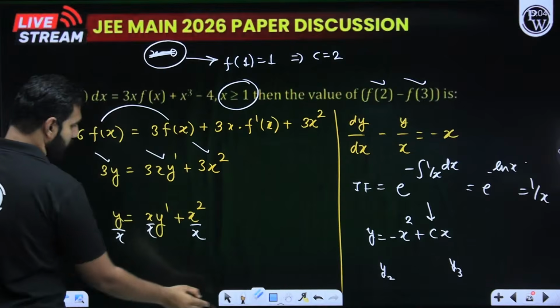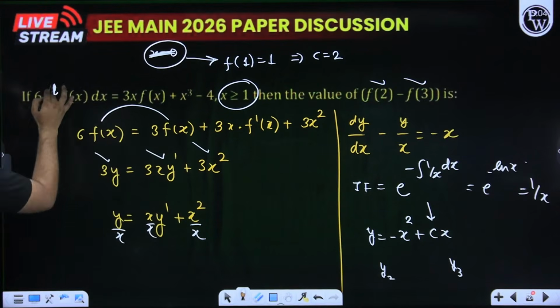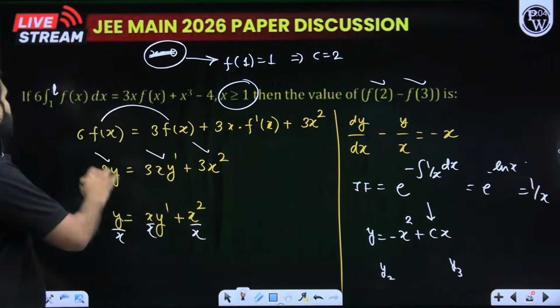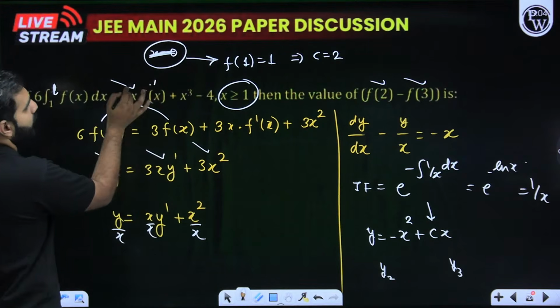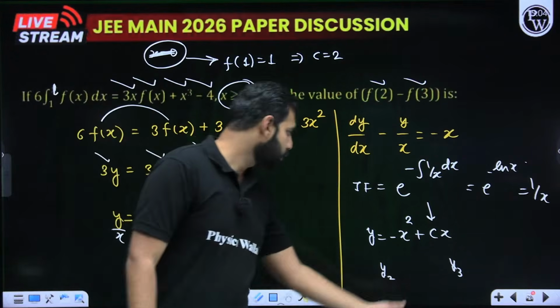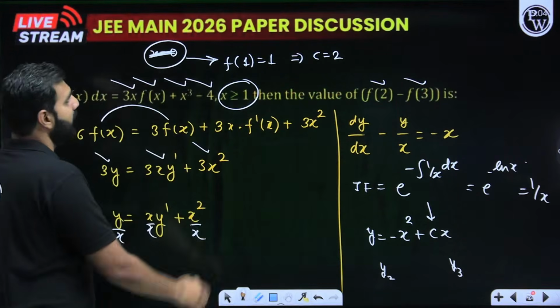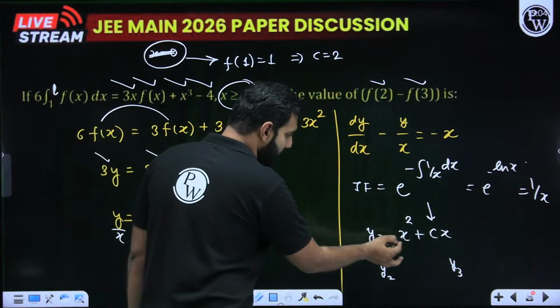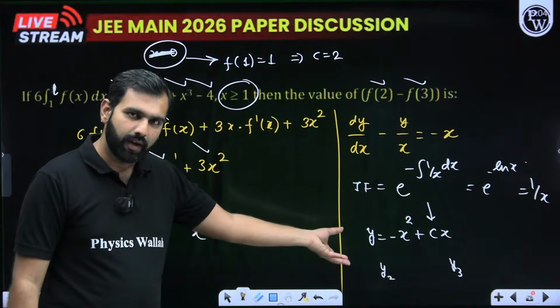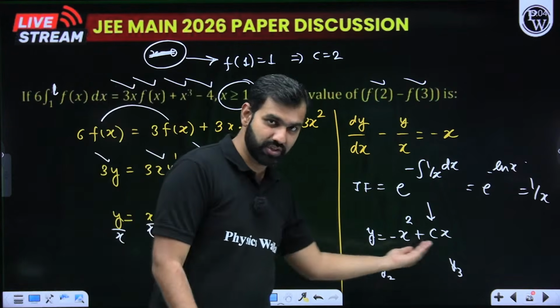So when you substitute x by 1, this is 1 to 1. So the integration of f of x from 1 to 1 will be 0. So this becomes 0. This is 3 into f of 1 plus 1 minus 4. So with that, you can crack f of 1. When you crack it, you get the value of f of 1 as 1. When you put x as 1 and replace y by 1, you get the value of c, which is 2. So you get the expression for the function f of x.